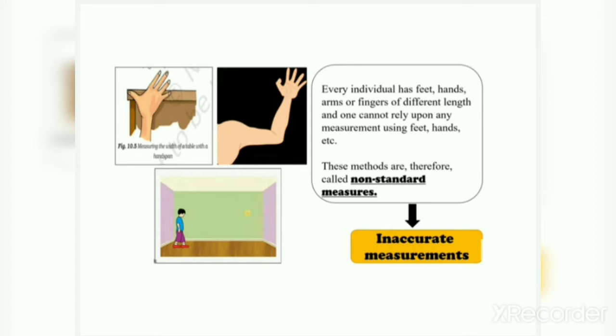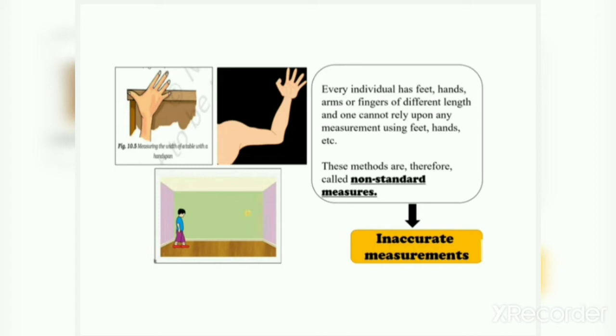Due to our height or the length of our handspan, the value differs. This problem is created because no individual is similar.